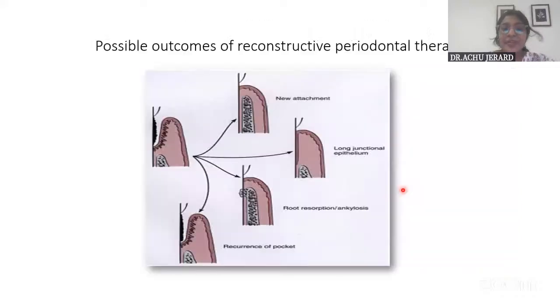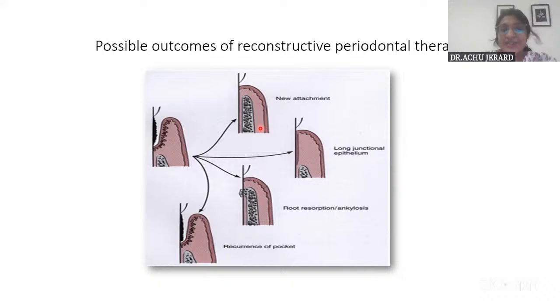For example, if the epithelial cells repopulate, it is long junctional epithelial formation. And if it is the bone that repopulates first, it will result in ankylosis, direct attachment of bone with the tooth. And if it is the PDL cells that repopulate, it will result in PDL fiber embedding, and it will also cause the bone to reform. So it is new attachment. It is based on that.